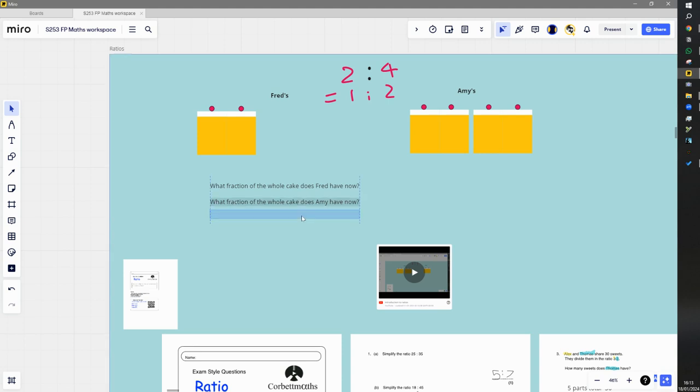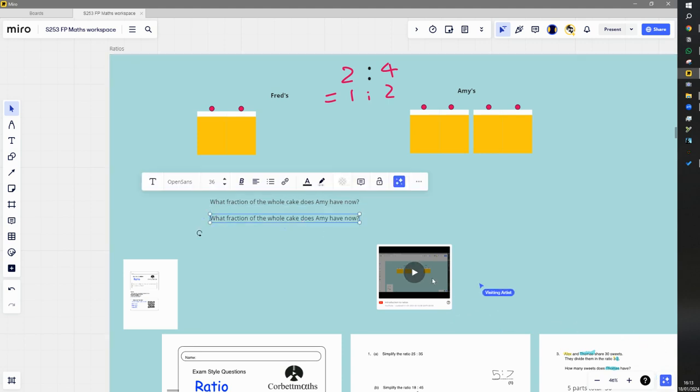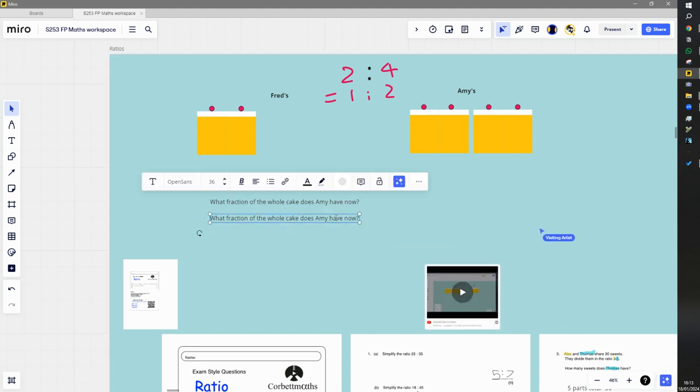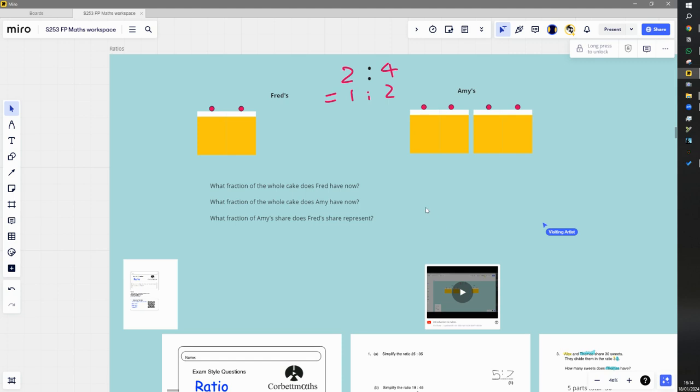And we can ask, what fraction of, how can I phrase this, of Amy's share does Fred's share represent? So not the best. I can't think of a better way to phrase it than that.